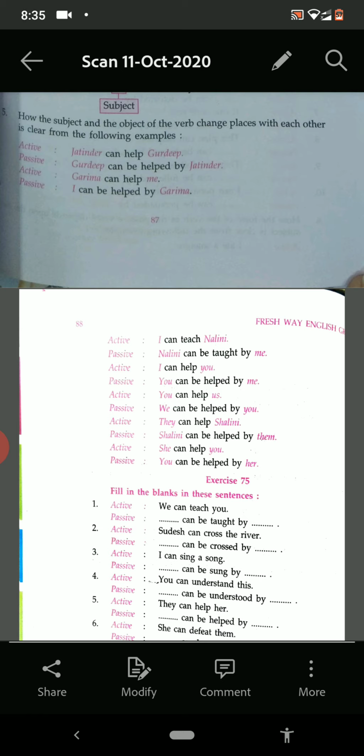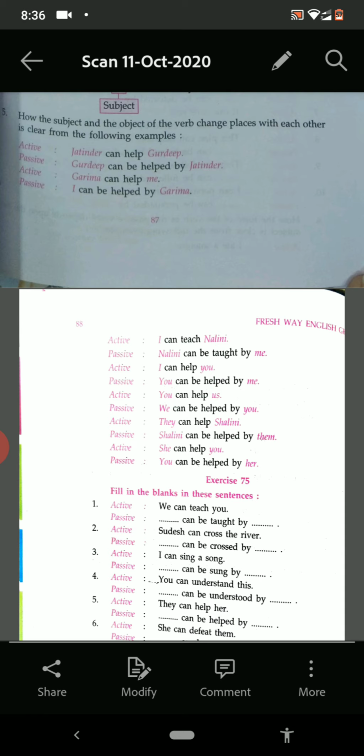Now the next one. They can help Shalini. Shalini can be helped by them. She can help you. You can be helped by her. So we have seen very carefully that subject is changed into object and object is changed into subject when there is a change from active to passive voice.